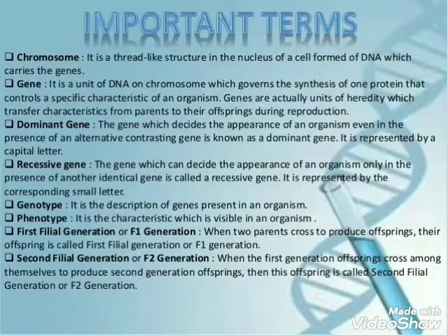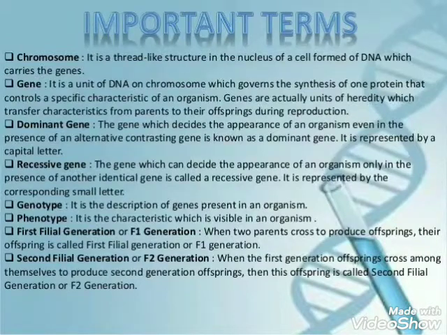The dominant genes are those genes which express themselves into the next generation and are usually represented by capital letters. The recessive genes are those which are not able to express themselves in the offspring and hence they are denoted as small letters.